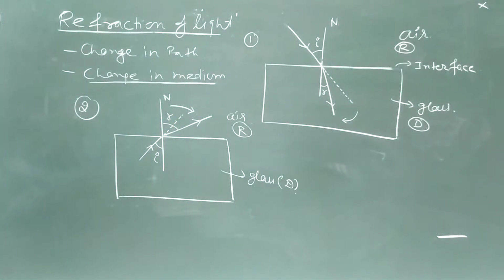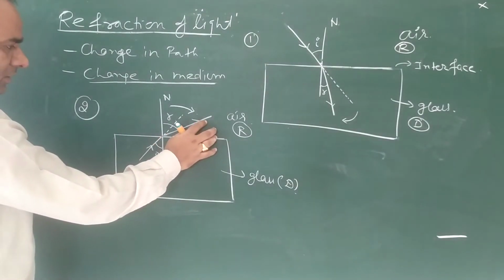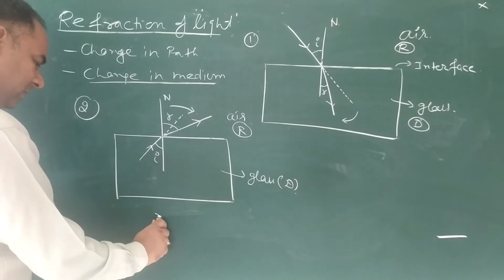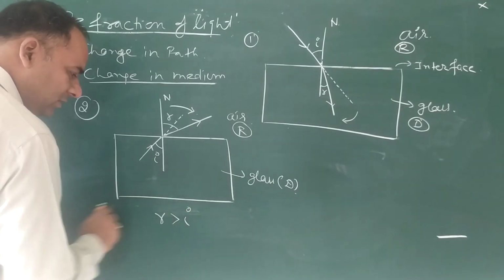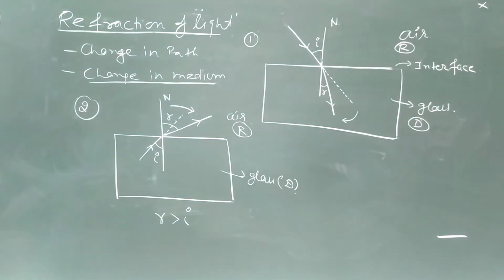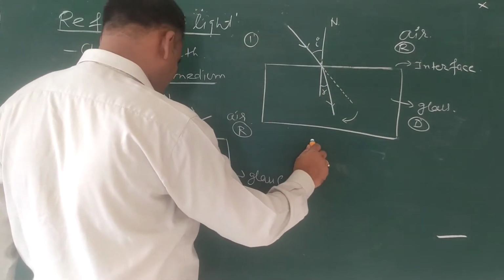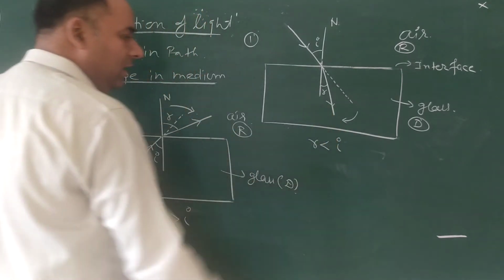When light goes from denser to rare, the bending is away from the normal, so the angle of refraction R is greater than the angle of incidence I. But in this case, R is smaller than I.